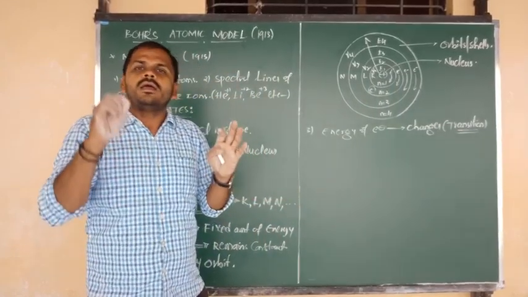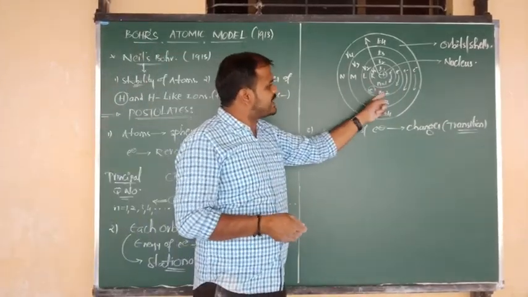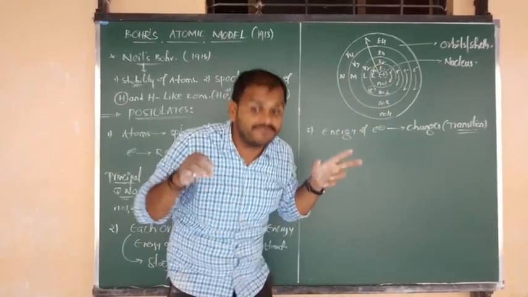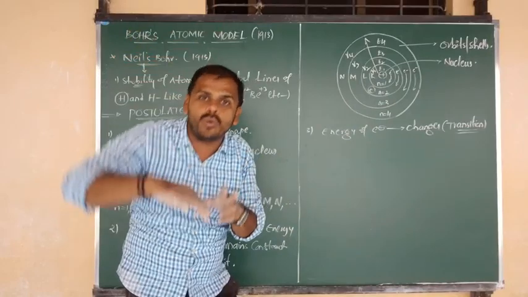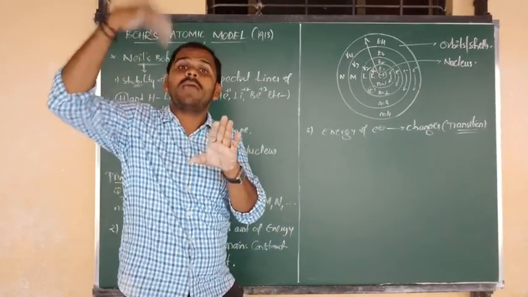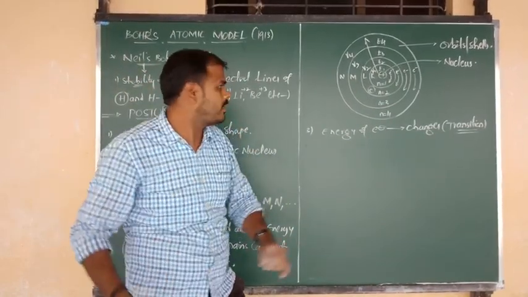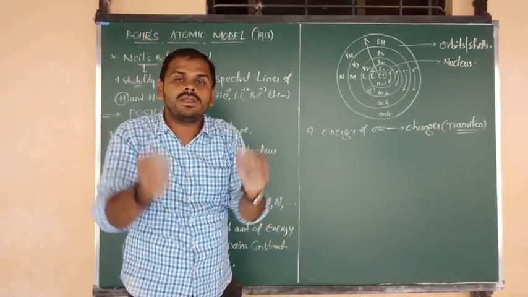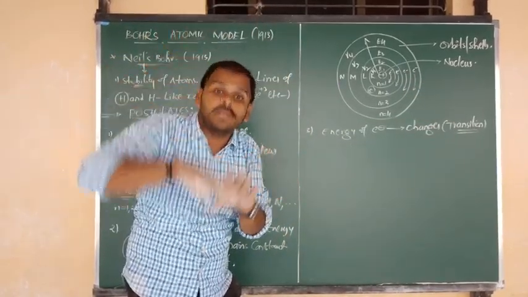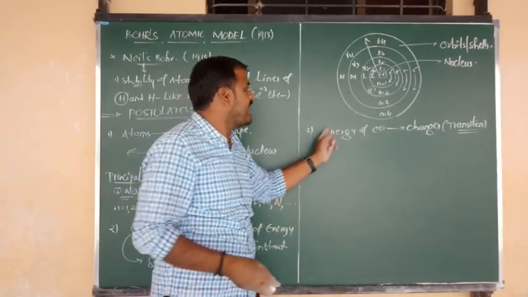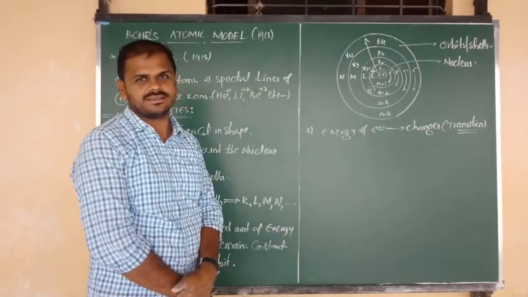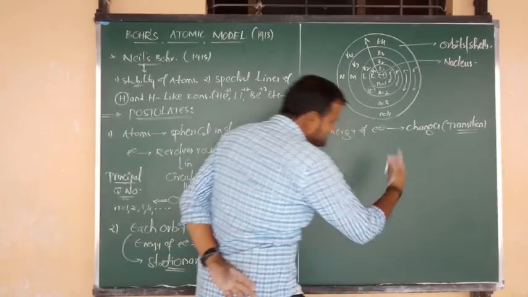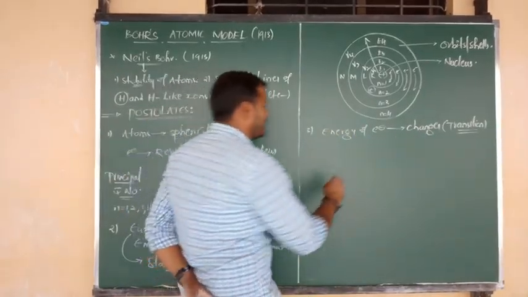Suppose an electron is in the second orbit; its energy is always constant, that is E2. But when it moves from one orbit to another, maybe lower to higher or higher to lower, that is, when the electron undergoes transition, the energy of the electron changes. I want to give you the same example I gave you yesterday.